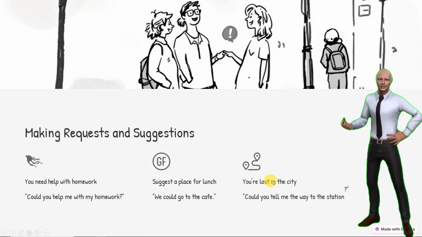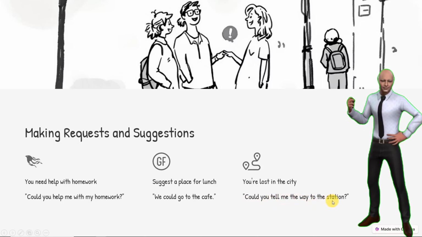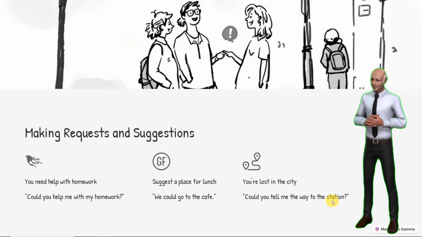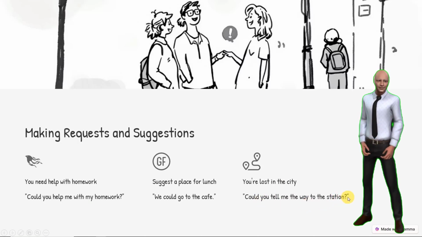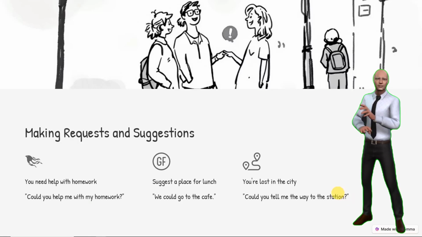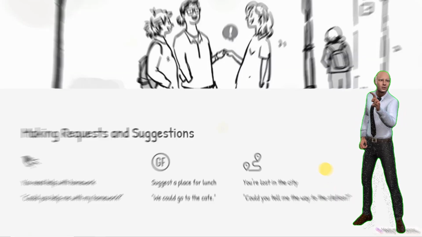And of course, you're lost in the city. Could you tell me the way to the station or the post office or to the hotel or wherever the case might be? But once again, guys, when you are requesting something, it is always nice to put the word please into it as well. It just makes it a lot more polite, right? Don't forget that, guys, it's very important.